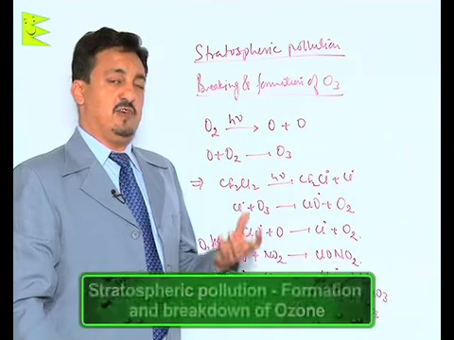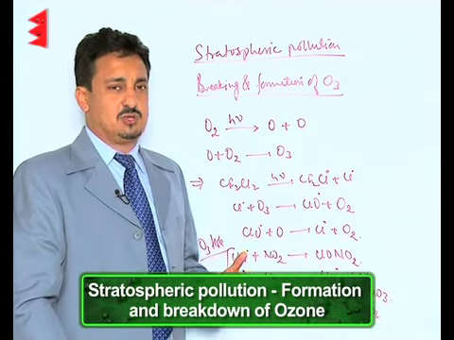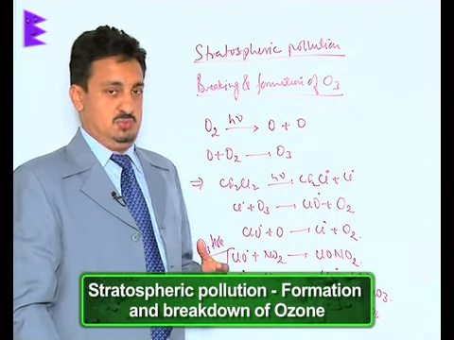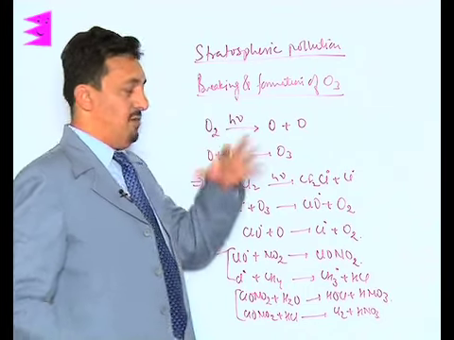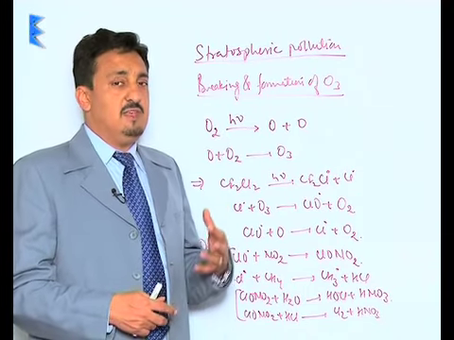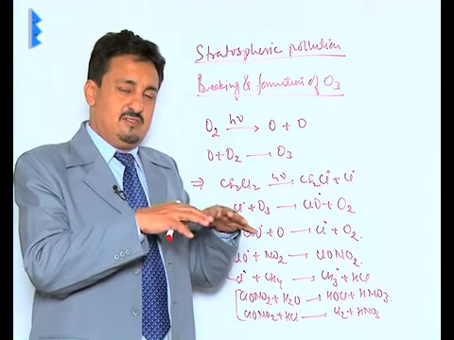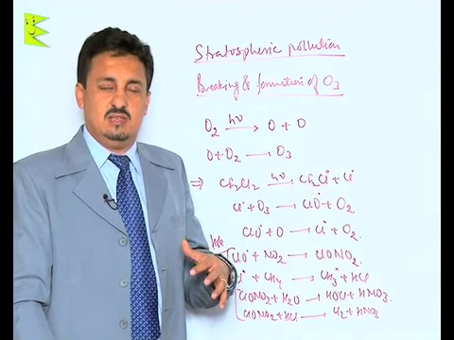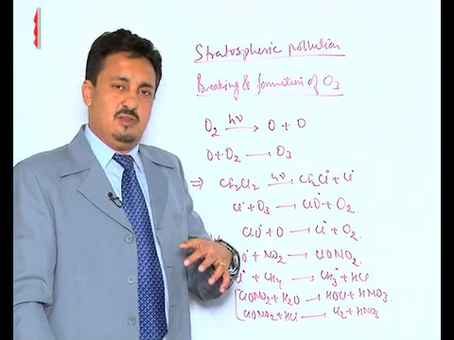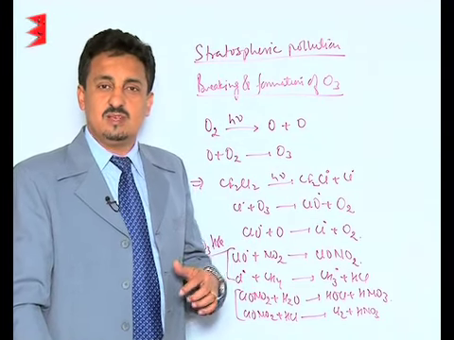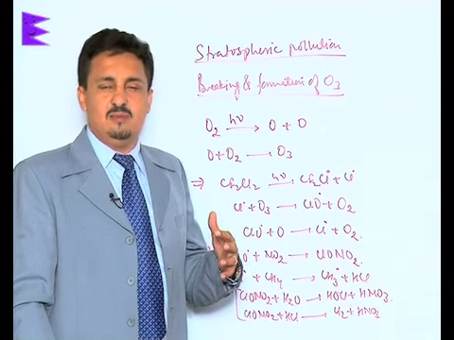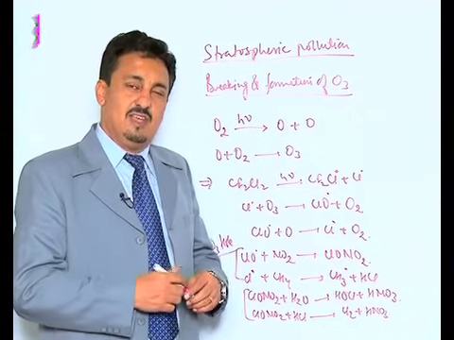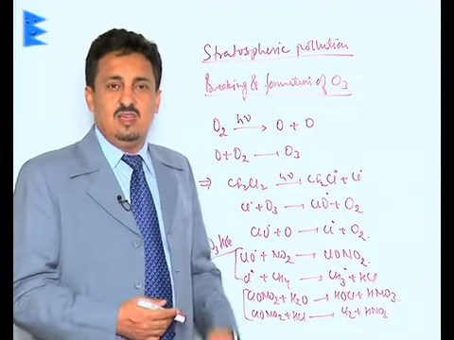Now let us see the stratospheric pollution. In stratospheric pollution, the most important thing to take care of is the formation and the breaking down of ozone. That is why we have kept the heading, the breaking and the formation of the ozone layer. The ozone layer is in the stratosphere, and this layer prevents the entry of the harmful ultraviolet radiation coming from the sun. If these radiations fall on the Earth's surface, they cause skin cancer in human beings. They also affect a lot of plants and aquatic life. Now, this ozone layer reflects back and absorbs this ultraviolet radiation, and thus prevents it from entering